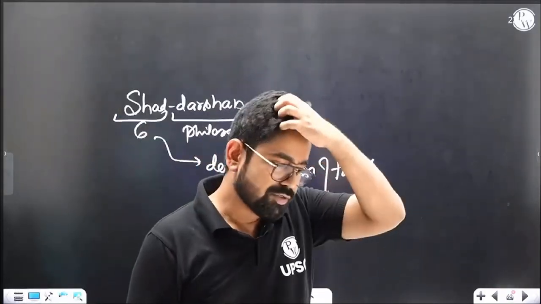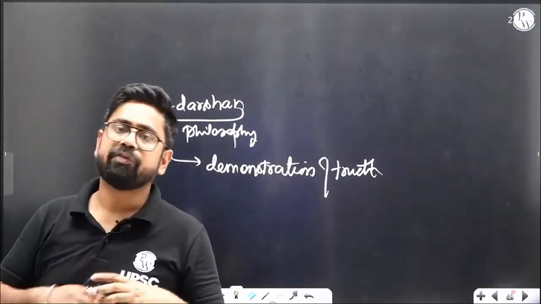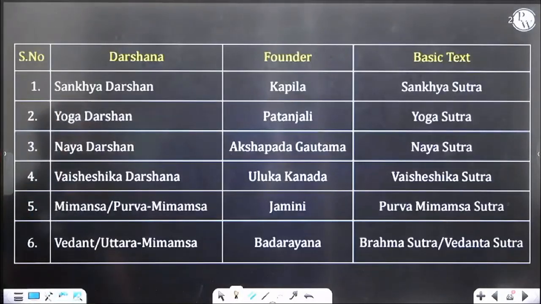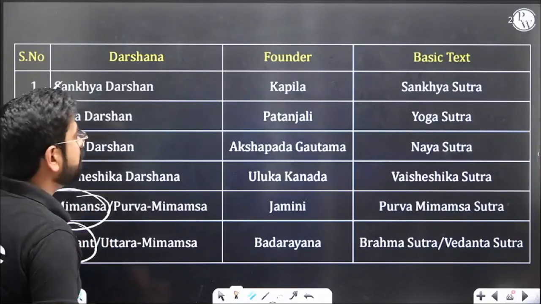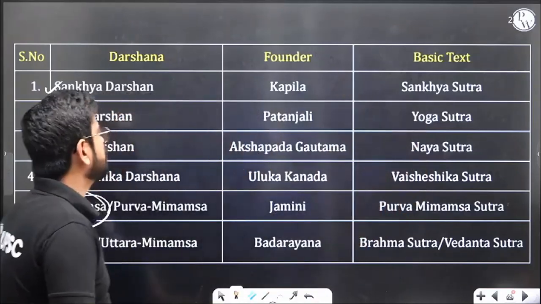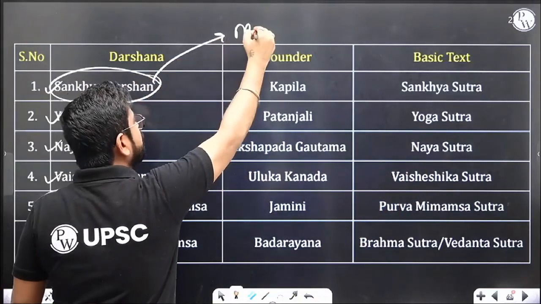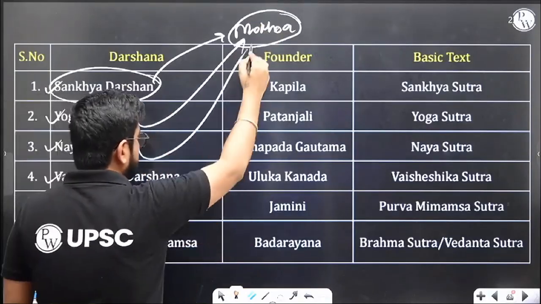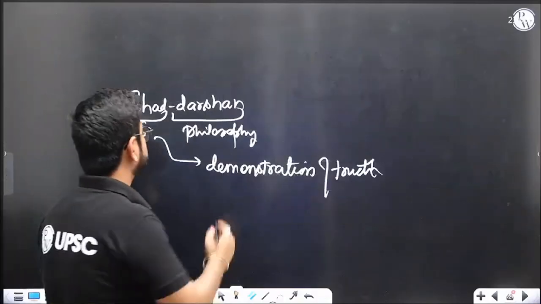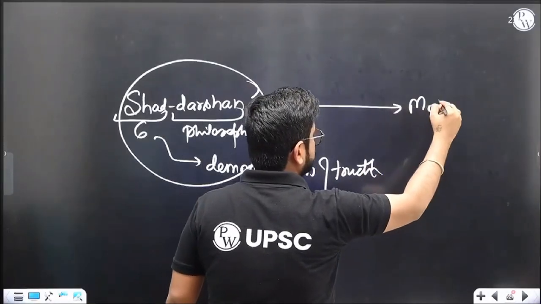Demonstration of truth. Shada Darshan basically talks about there are multiple philosophers, multiple people, multiple schools of thought. Sankhya Darshan, Yoga Darshan, Naya Darshan, Vaisheshika Darshan, Mimamsa, Vedanta. Everybody has a founder, and there are various texts associated with the thought. So there is a school, Sankhya Darshan, which says that if you want to achieve moksha, there is a particular way. Similarly, Yoga Darshan will also say there is a particular way. So these six schools actually tell you how to get moksha.